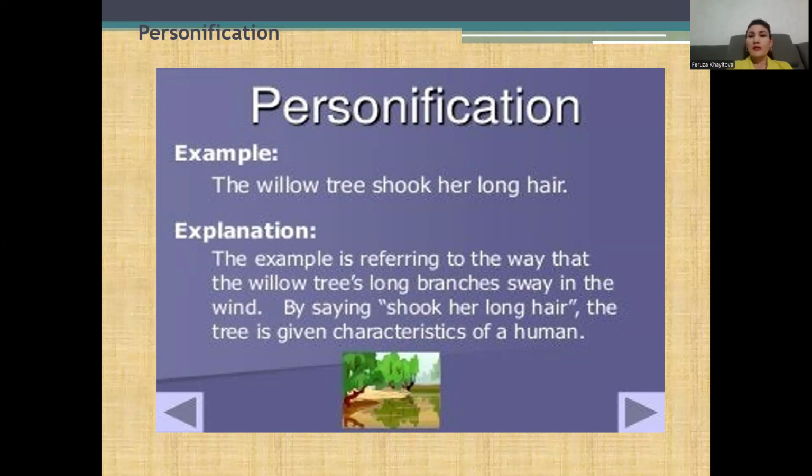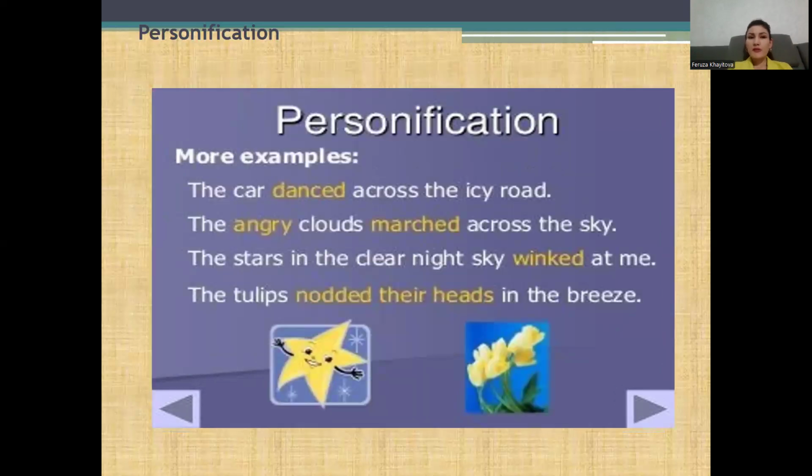A tree doesn't shake its long hair, so that's giving characteristics of a human. Personification: the car danced across the icy road. The angry clouds marched across the sky. The stars in the clear night sky winked at me. The tulips nodded their heads in the breeze.